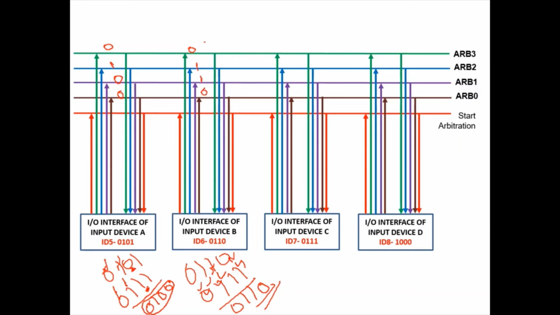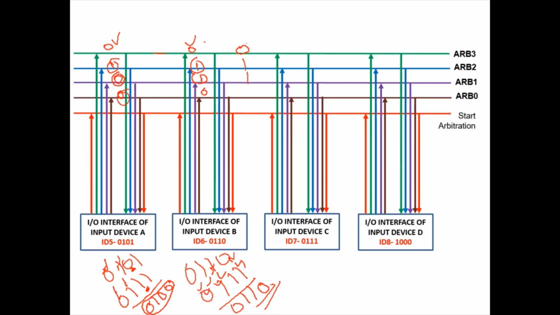Now what is the logical OR of each arbitration line? We have 2 bits here, 0 OR 0 is 0. Then here 1 OR 1 is 1. Again arbitration 1, that is 0 OR 1, which is 1.